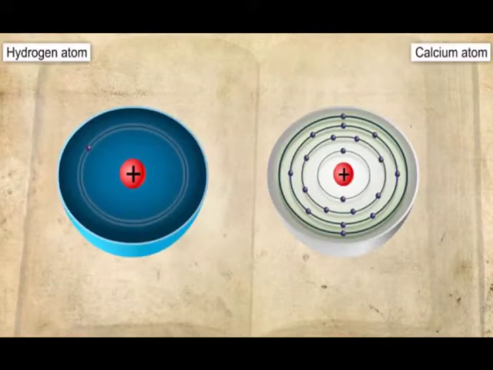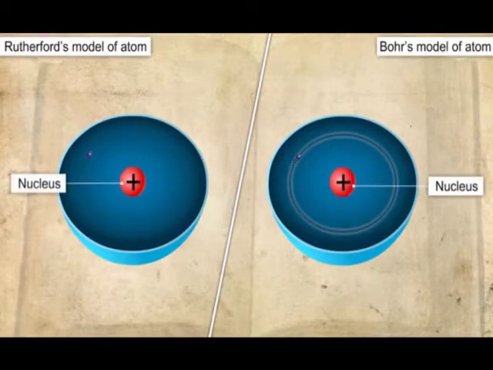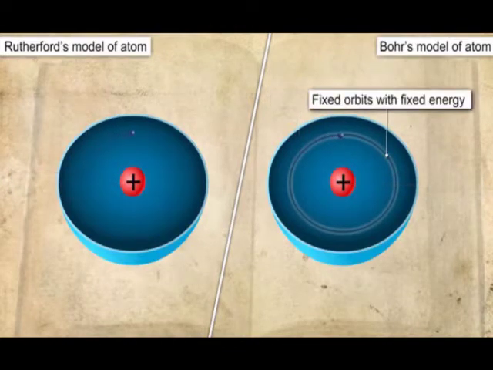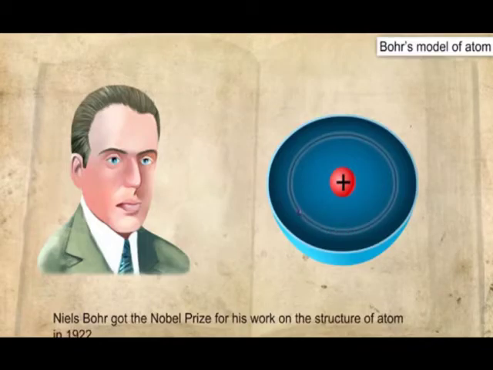These energy levels are represented by the letters K, L, M, N or the numbers 1, 2, 3, 4 starting from the center. So, the final model of Niels Bohr was similar to Rutherford's model of an atom, which states that an atom consists of a positively charged center around which the electrons revolve. The only difference was that in the Bohr model, electrons revolve around a nucleus in fixed orbits with fixed energy. For his work on the structure of atom, he got a Nobel Prize in 1922.